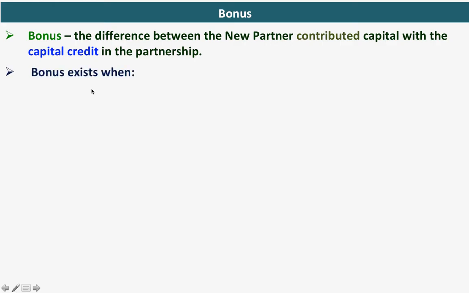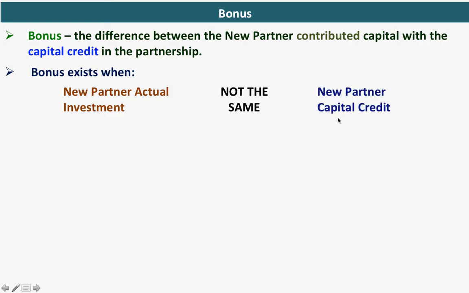Okay? Bonus exists when the new partner's actual investment is not the same as the new partner's capital credit. So if these two are the same, there is no bonus. So it will only exist when there is a difference between the actual investment and the capital credit of the new partner.